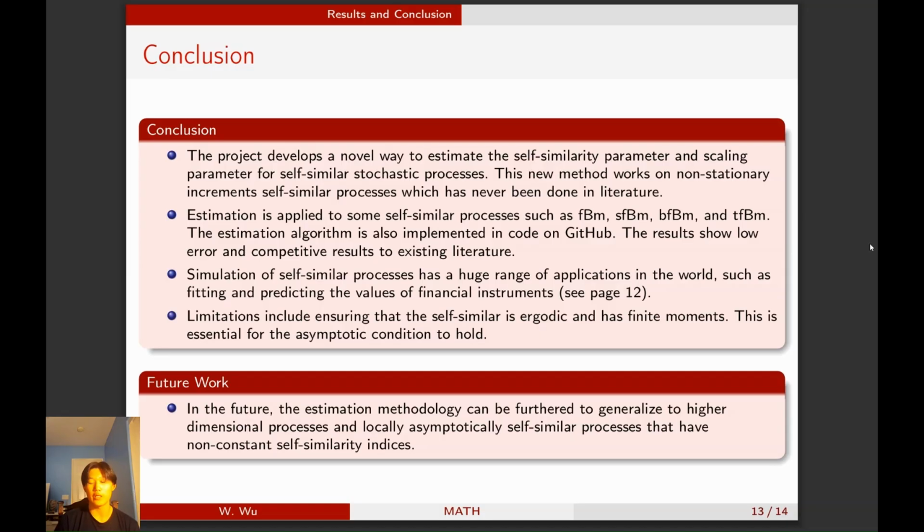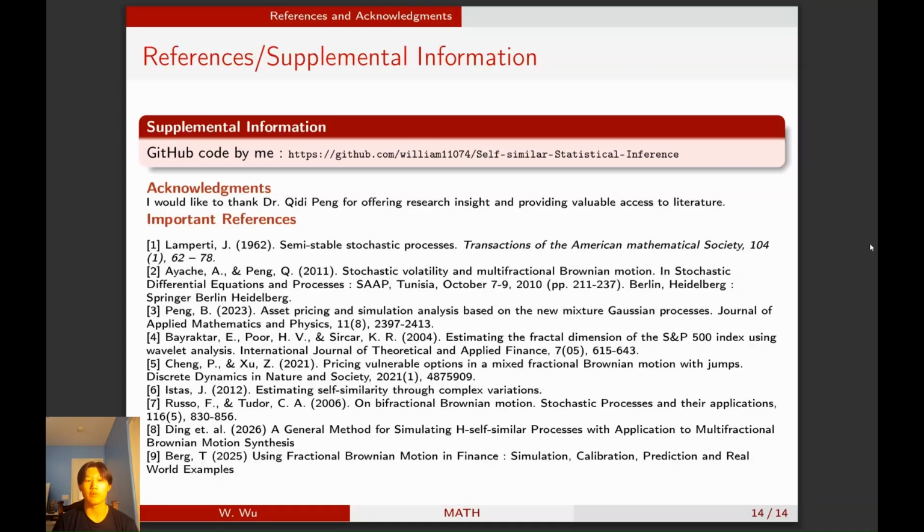But the limitations do include that the self-similar process must be ergodic and have finite moments. So in the future, this work can be generalized to higher dimensional processes or locally asymptotically self-similar processes, where they have non-constant H values. And here are the references and supplemental information.